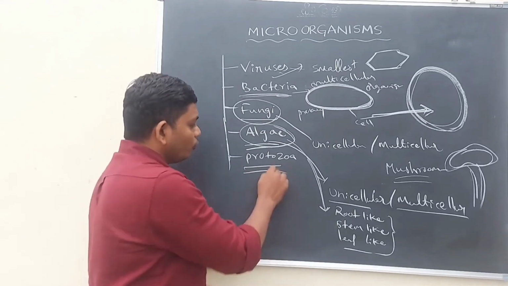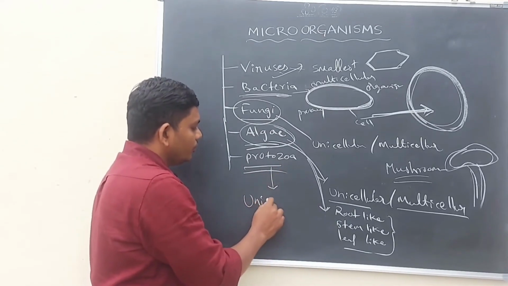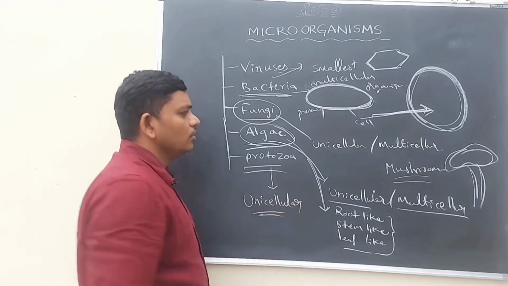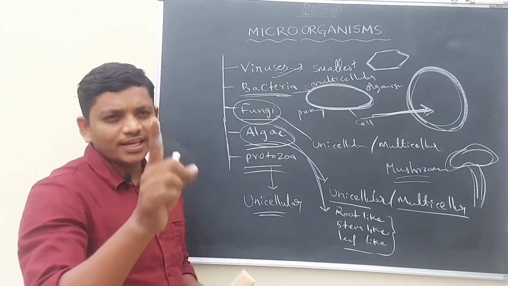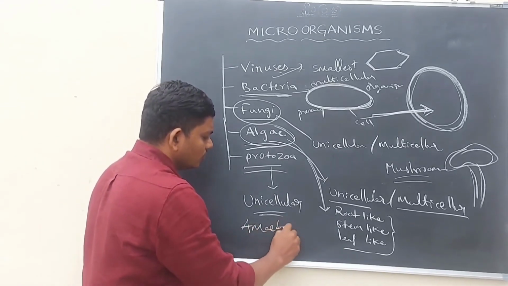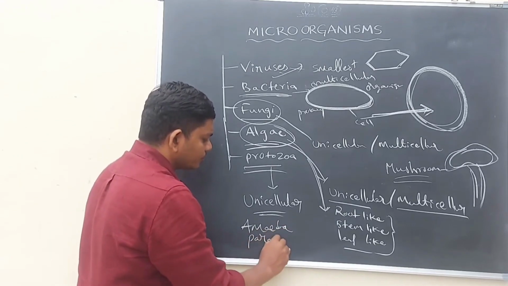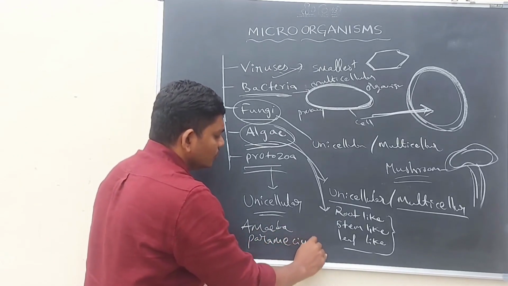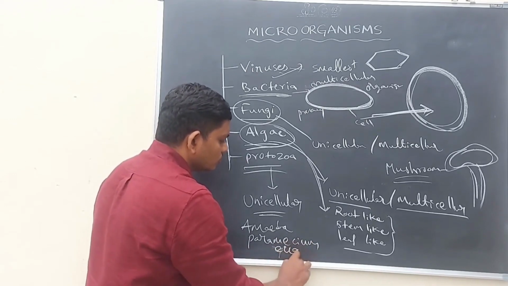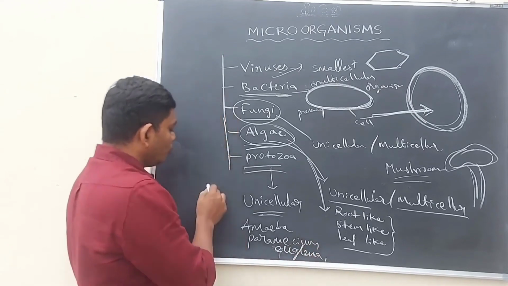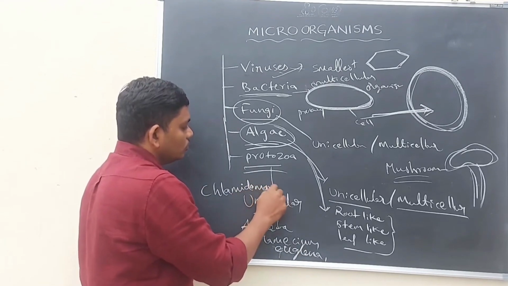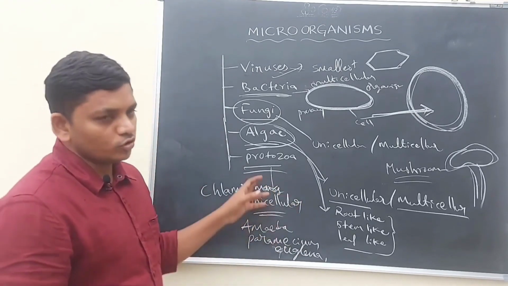Protozoans. All protozoans are unicellular organisms, which means all the organisms are composed of only a single cell. For example, amoeba, paramecium, euglena, chlamydomonas, these are the best examples for protozoans.